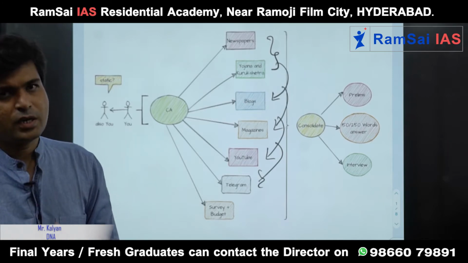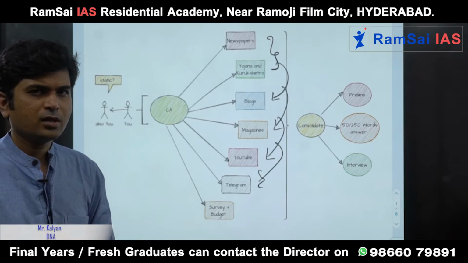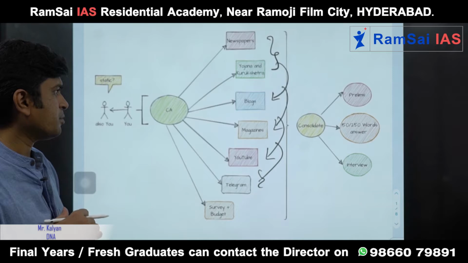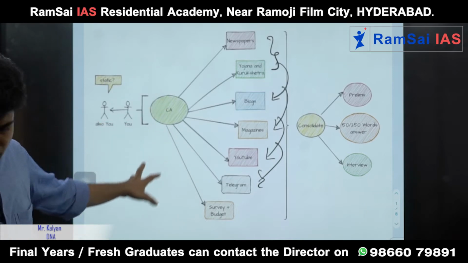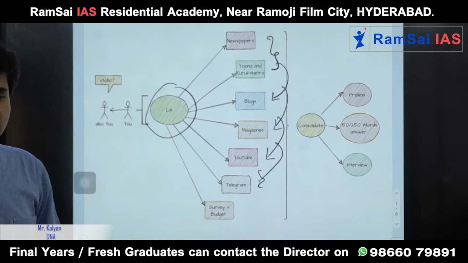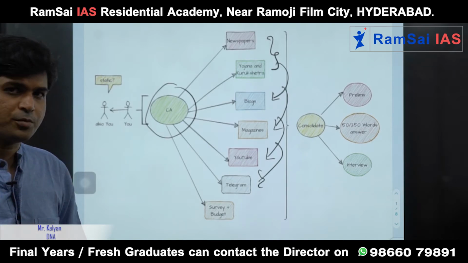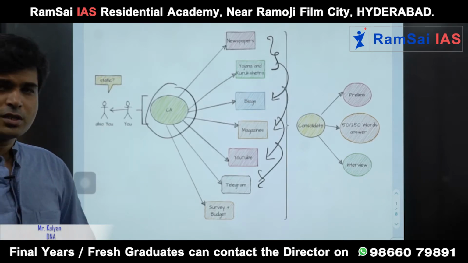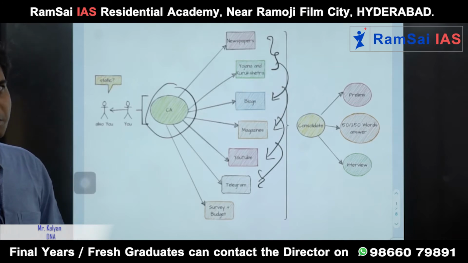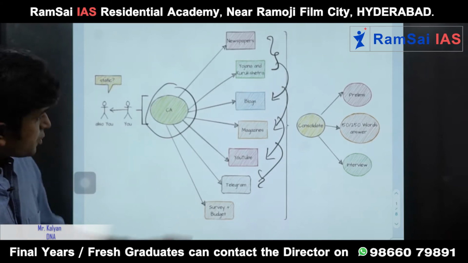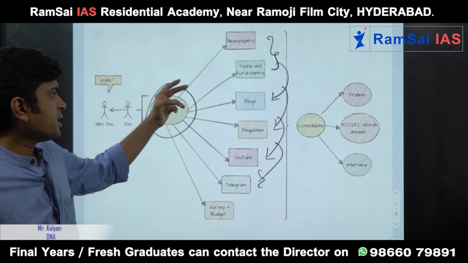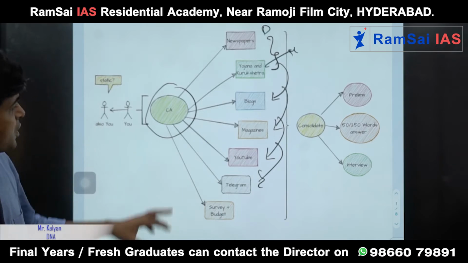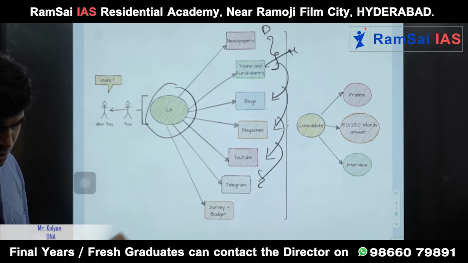Let's say what is happening in Afghanistan, why petrol prices are rising. Anything that is happening in the world, it is relevant to you. We will see in today's newspaper how it matters. The most important source of current affairs, which is 1000+ marks, sometimes overlaps with your optional. Let's say most of the students have PSIR as an optional. PSIR paper 2 has a lot of international relations, which is covered again in newspaper reading, right? Newspapers, Yojana and Kurukshetra magazines are the primary sources of information. This is daily and this is monthly, and it will be covered in various other places.